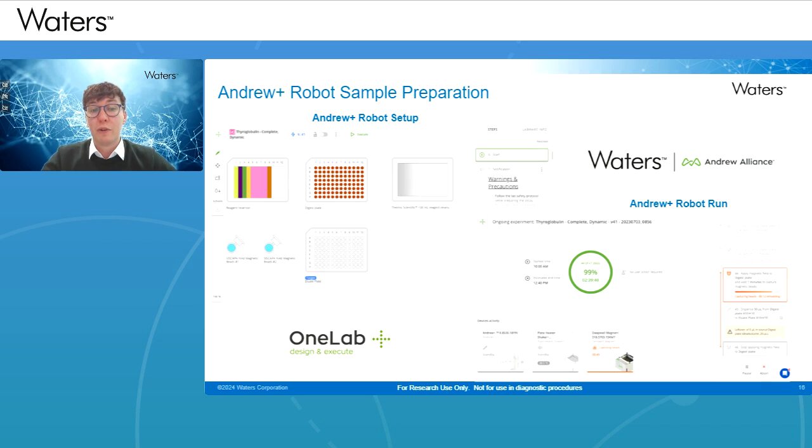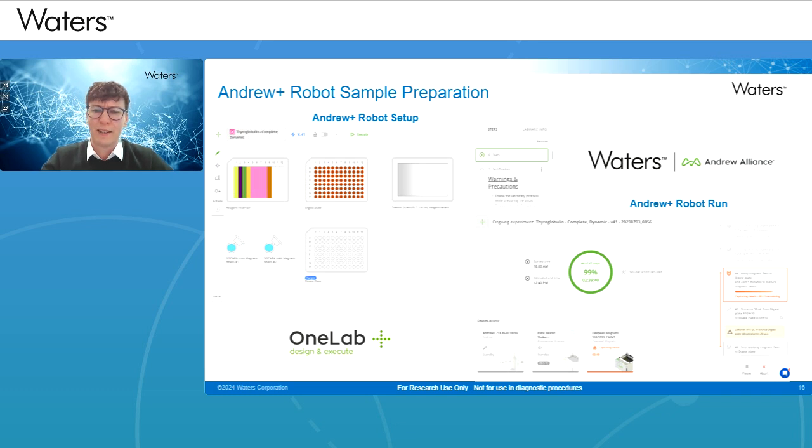You have the Andrew Plus pipetting robot overview here in OneLab. As I said, it's quite an intuitive interface. On the top left-hand side is the screen you may see before you run any samples. It tells you what reagents are in what trough positions, what well plates you need, and the type of internal standards you may require.